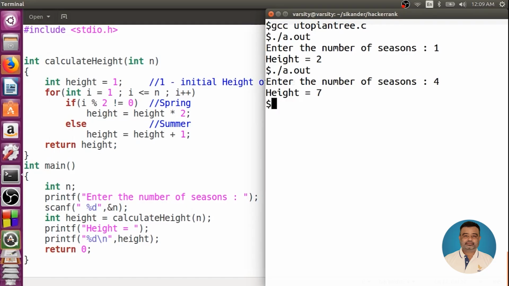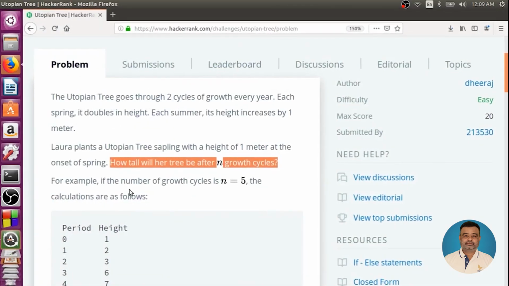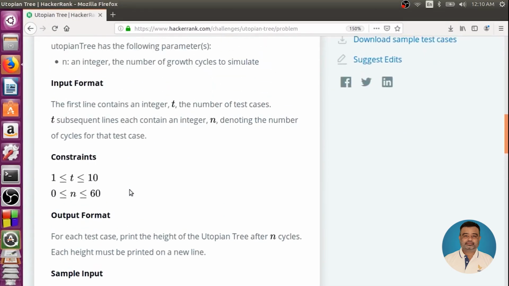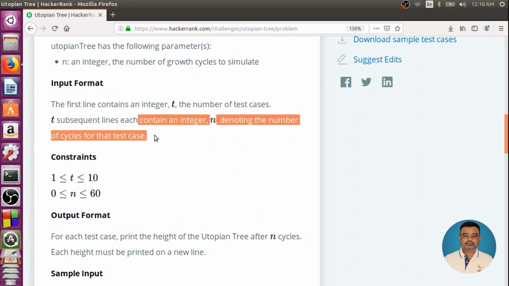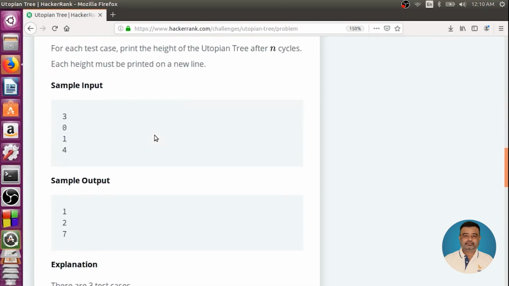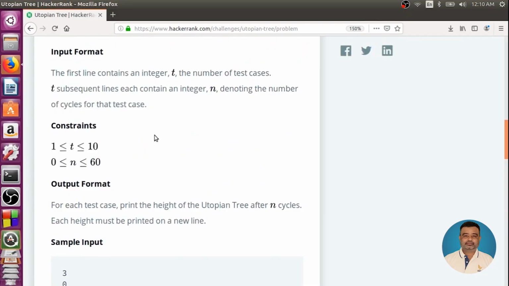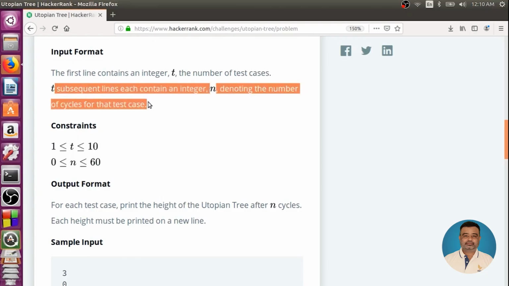Now let's go back to the question and see, can we directly paste this or do we need to do something else? The problem says the first line contains the integer t, the number of test cases, and there will be t subsequent lines, each containing an integer n denoting the number of cycles for that particular test case.